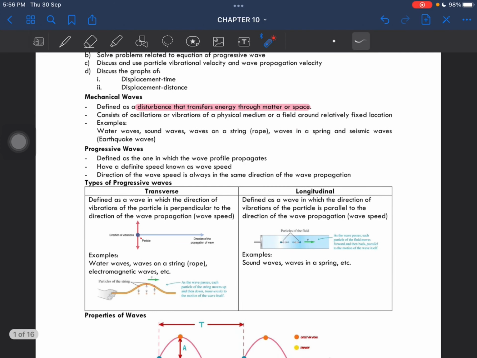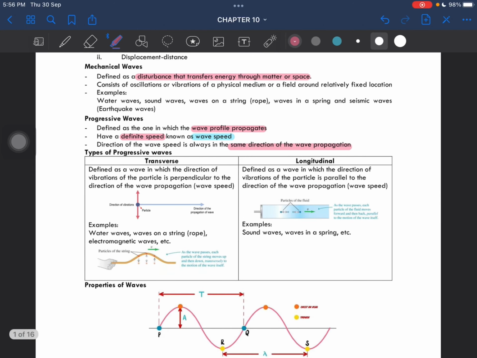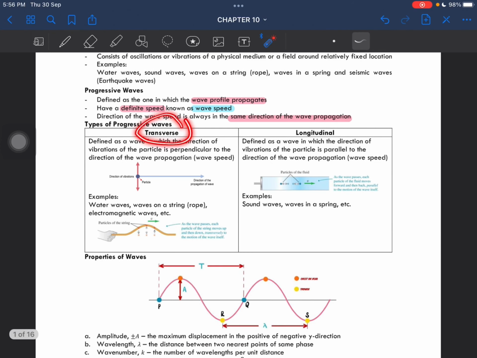Alright, then we have progressive waves. So what is actually progressive waves? It is defined as the one in which the wave profile propagates. Okay? So it has a definite speed which we call as wave speed. Okay? And then the direction of this wave speed is always in the same direction as the wave propagation. Okay? Right, so then we have two types of progressive waves. So the first one is transverse waves, and then the second one is longitudinal waves.